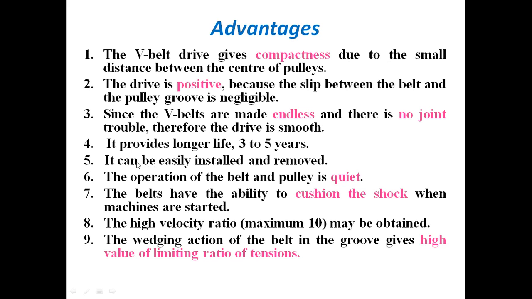It provides longer life, that is 3 to 5 years. Normally, it's a very good life. It can be easily installed and removed. This is one more advantage. And the operation is quiet, not noisy. The belt has the ability to cushion the shock. This is a very important advantage we are harnessing from the V belt. It cushions the shock when the machine is started. A high velocity ratio, maximum up to 10, may be obtained.